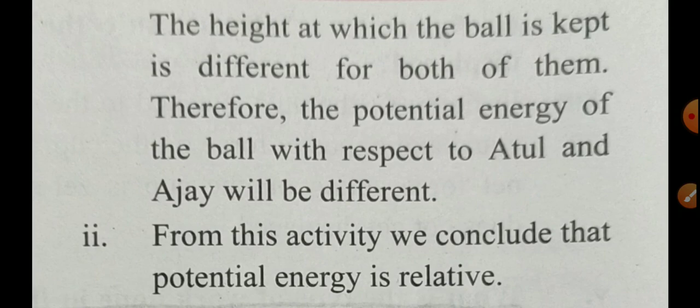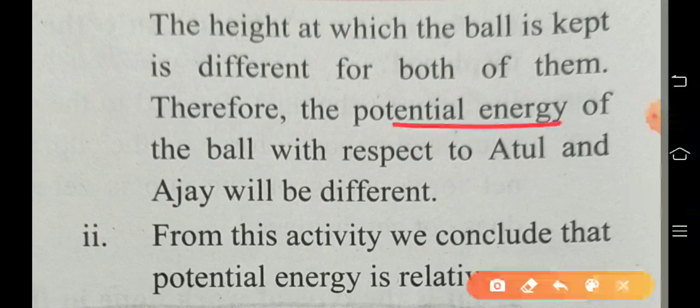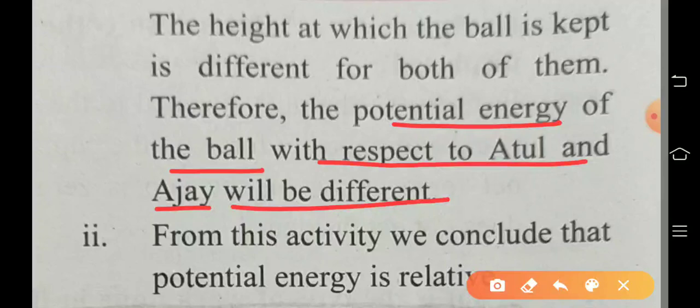The height at which the ball is kept is different for both of them. The height of the ball with respect to Ajay and Atul is different. Therefore, the potential energy of the ball with respect to Atul and Ajay will obviously be different.